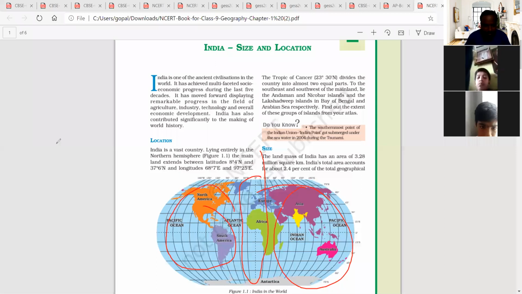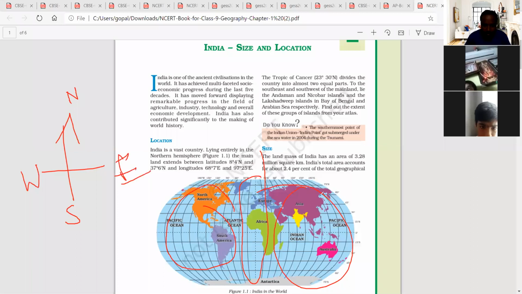So actually we have the directions like this. So this is called north, and this is called south. This is west, and this is east. So this is called the Eastern Hemisphere, and this is called the Western Hemisphere, and this is based on Greenwich.